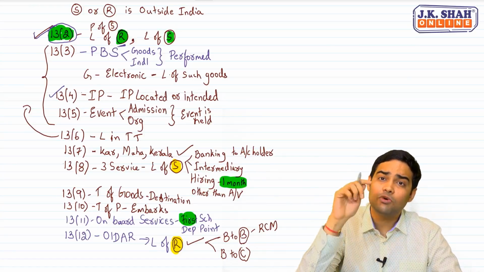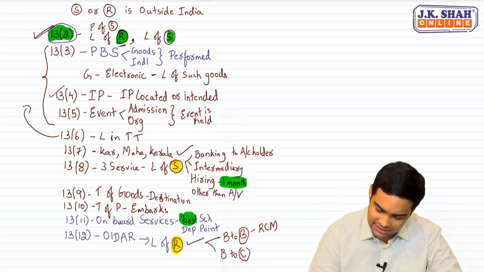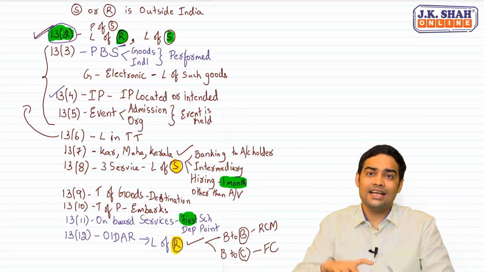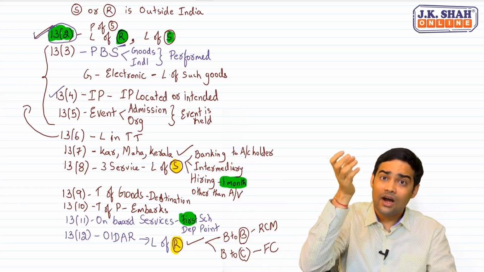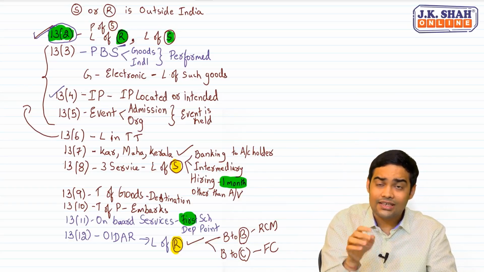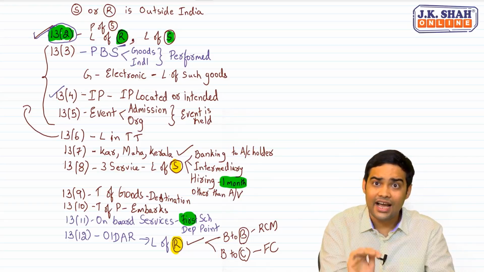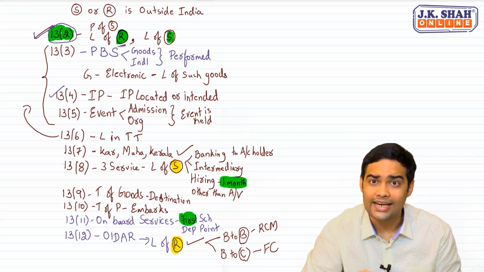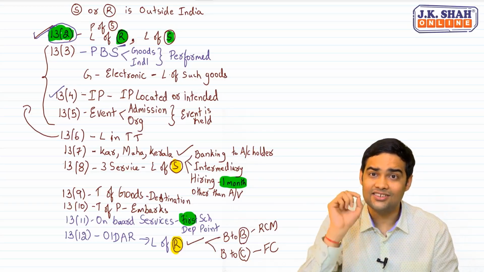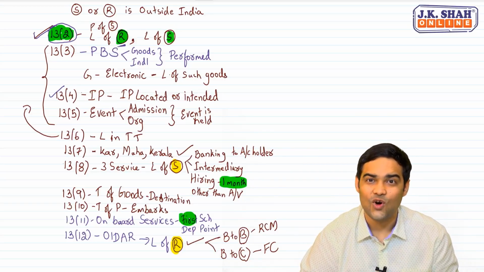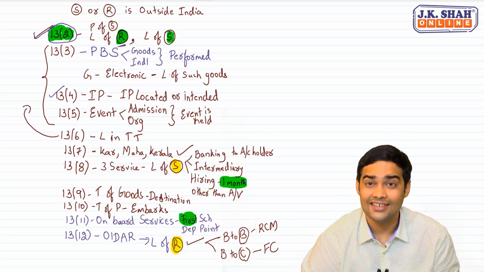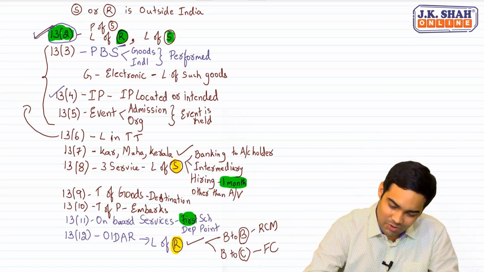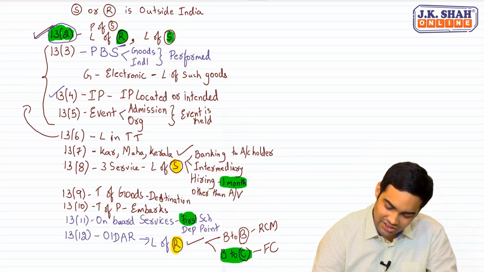So whenever it is provided to a non-SSC online recipient, it is under forward charge. And when I say it is under forward charge, that means the person outside India providing the service has to take registration in India and pay the taxes. And that's why there is a separate form for OIDAR. You file a separate GSTR 5A for OIDAR. Reason? Because it applies only in case they provide services to non-SSC online recipient.